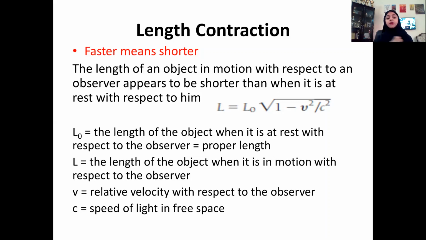Any other dimensions which are normal or perpendicular to the direction of motion will not be affected. We will see more of it when we solve numerical problems related to length contraction.